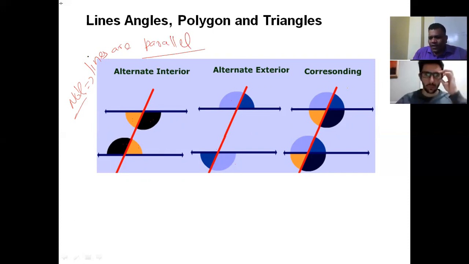And corresponding we have already seen: this is equal to this, similar position, and this is equal to this, similar position. Provided lines are parallel.